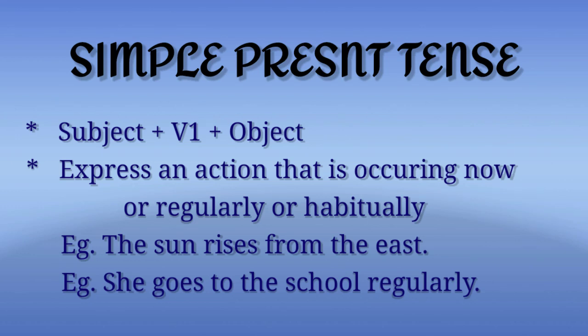This sentence expresses a universal truth. And in the next example, she goes to the school regularly. This sentence refers to an action that occurs regularly, which is habitually.